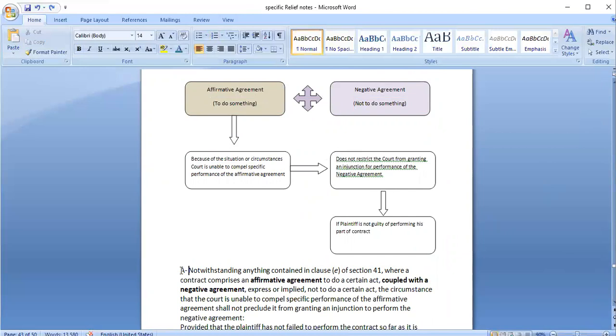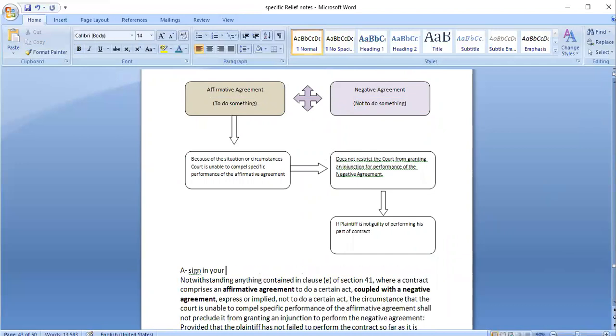He says that I will sing in your party, for example, for 2 days. A makes an agreement that I will sing in your party for 2 days, and during which for these 2 days I will not make any other contracts with anyone else.